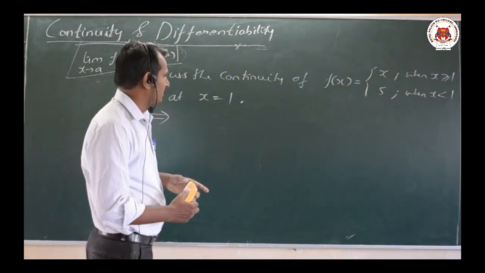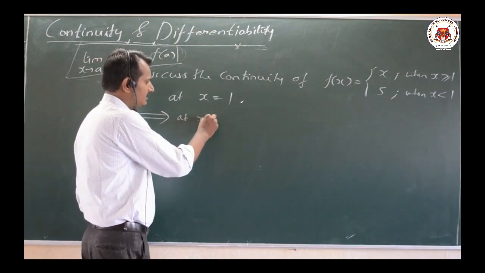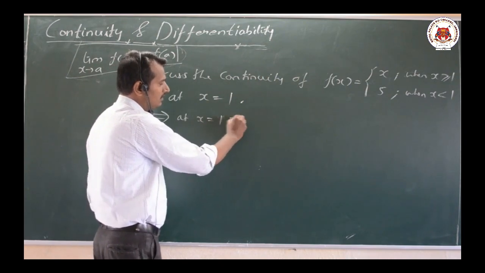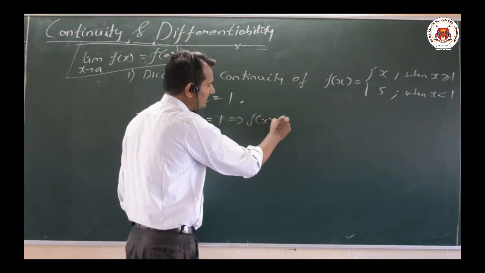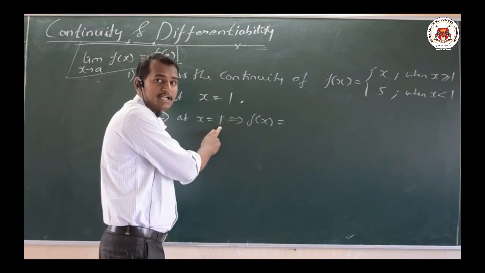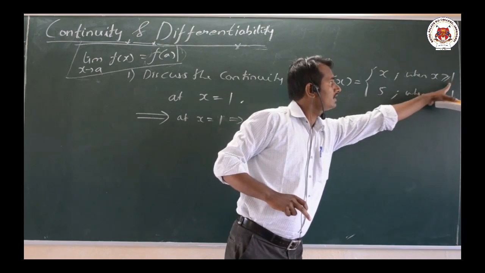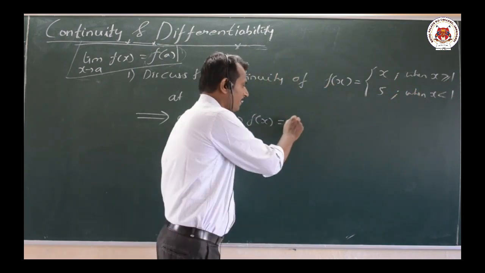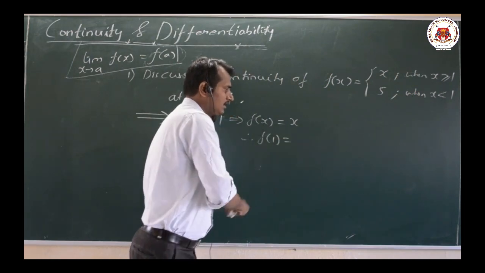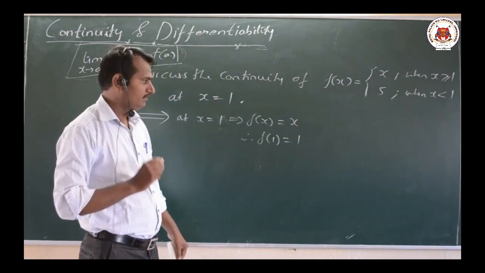Let us observe. First, at x equal to 1, what is the function value here? At x equal to 1, the function value will be x itself. Therefore f of 1 will be 1 only. This is the first thing.